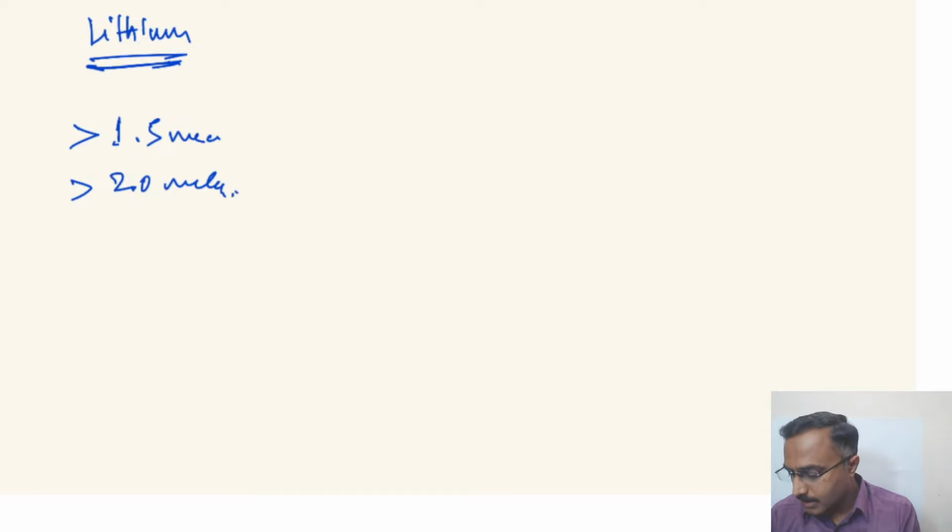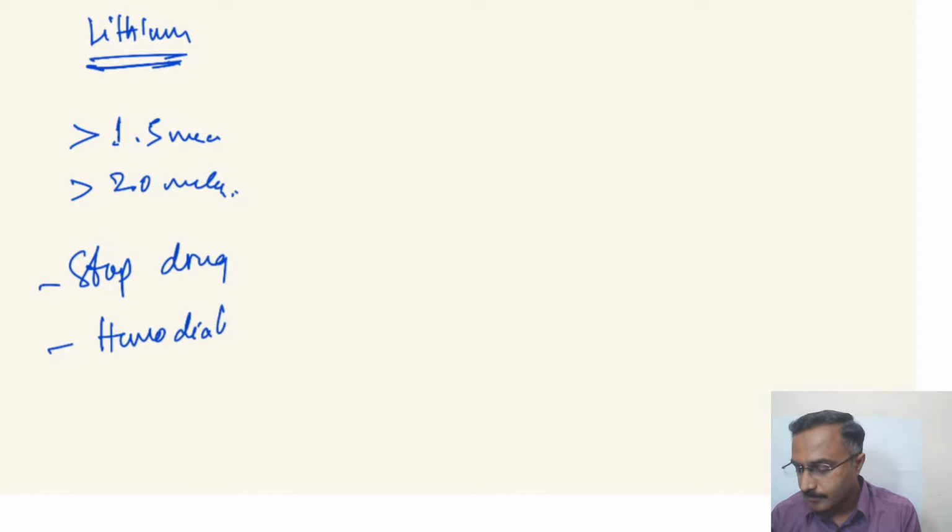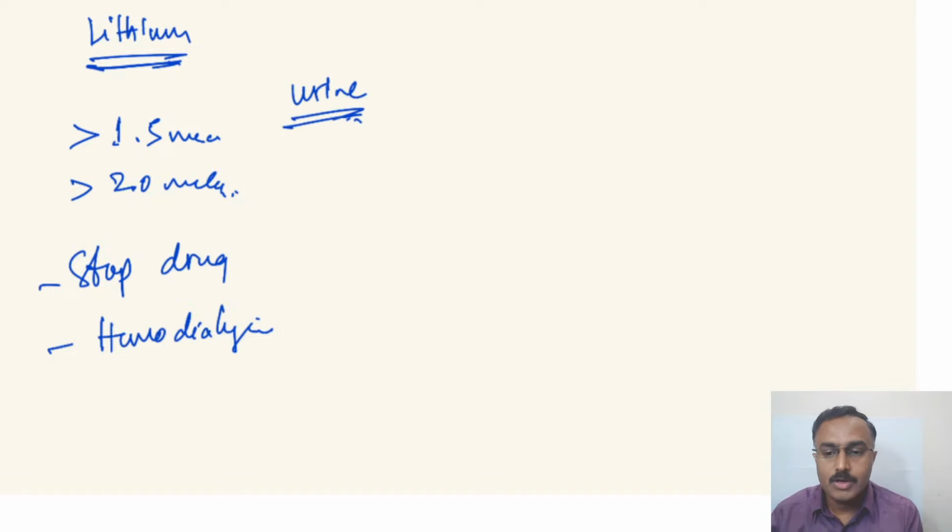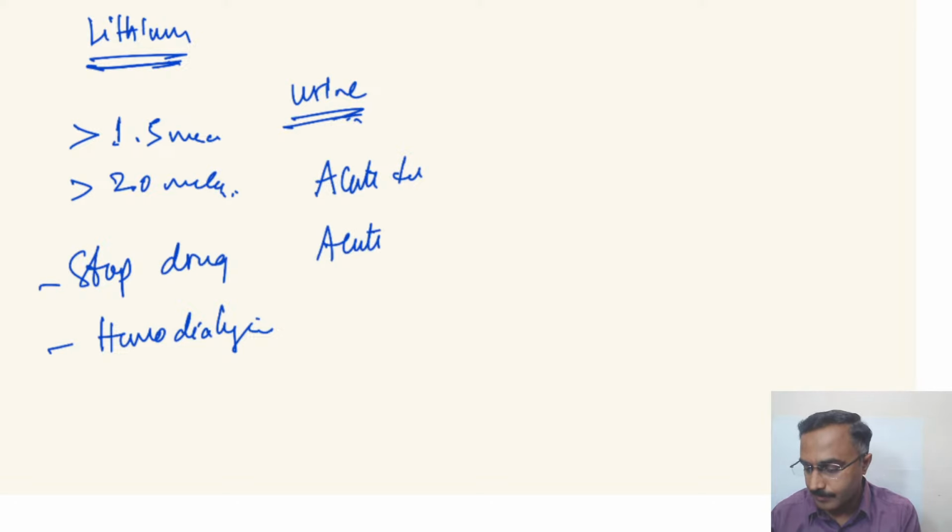That is the time when we'll have to stop the drug, and patients might also need hemodialysis, because remember, lithium is excreted unchanged in urine through the kidneys. So whatever damage occurs is to the kidneys. Lithium toxicity can cause acute tubular damage and even acute renal failure if not treated.